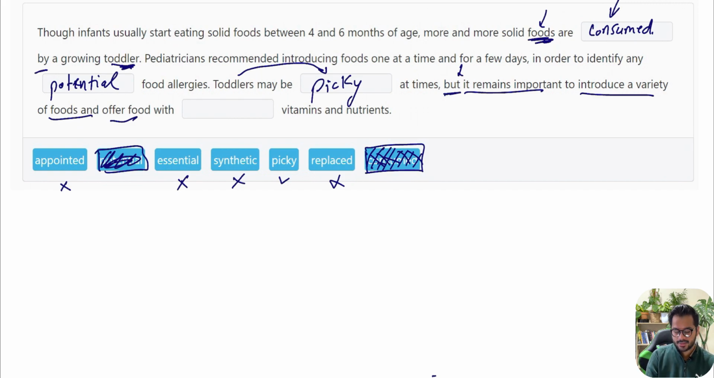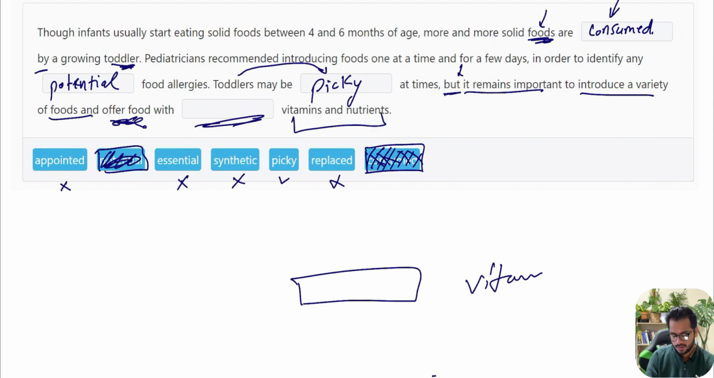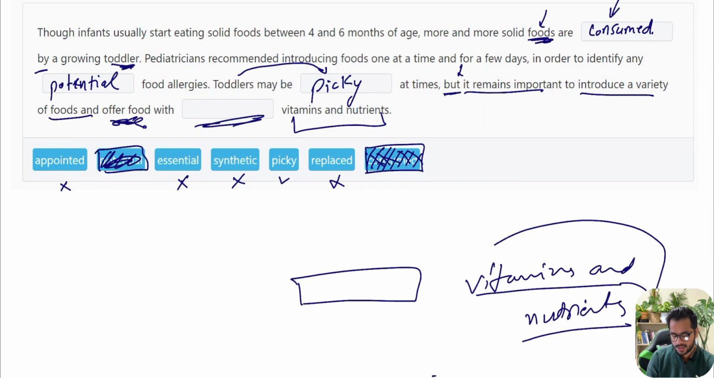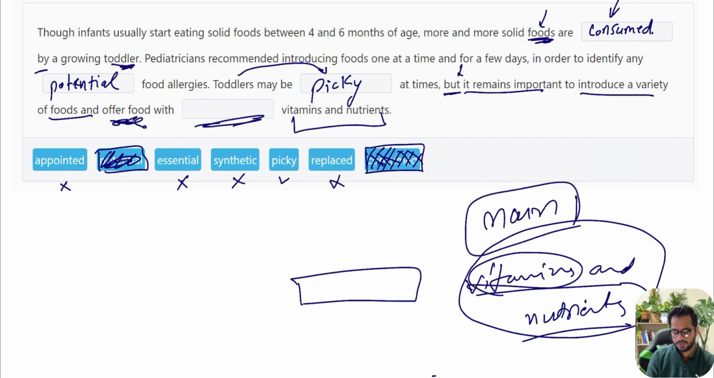But it remains important to introduce a variety of foods and offer food with dash vitamins and nutrients. So again, we're looking for a type of vitamins and nutrients. Because vitamins and nutrients, or if I just talk about the word vitamins, it's a noun and there's a blank before that, so we're looking for again an adjective. Adjective always comes before noun. Offer food with dash vitamins. Offer food with appointed vitamins, can't be the answer. Offer food with essential vitamins and nutrients, yes, it can be.